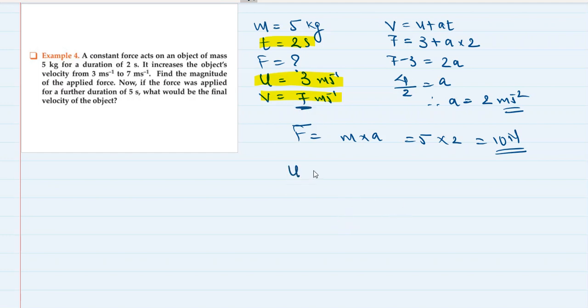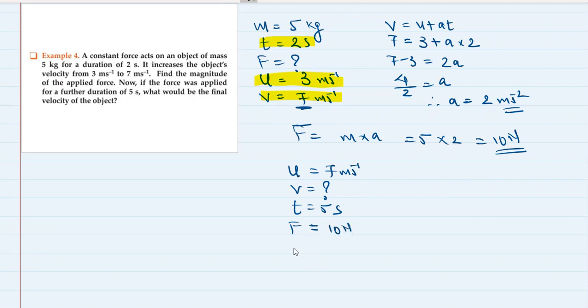So for us the initial velocity now will become 7 meters per second, because we have to think ahead about what will happen next. Okay, the initial velocity is 7 meters per second. And what about the final velocity? We have to find that, and the force will be applied for a further 5 seconds. So time is 5 seconds. How much force will be applied? Force applied will be 10 Newton.